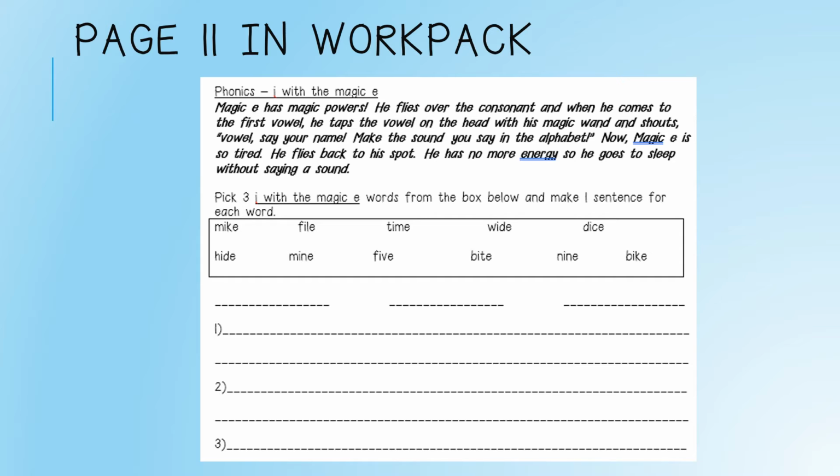On page 11, we have a phonics activity. You have to pick 3 I with the magic E words from the box below and make one sentence for each word.